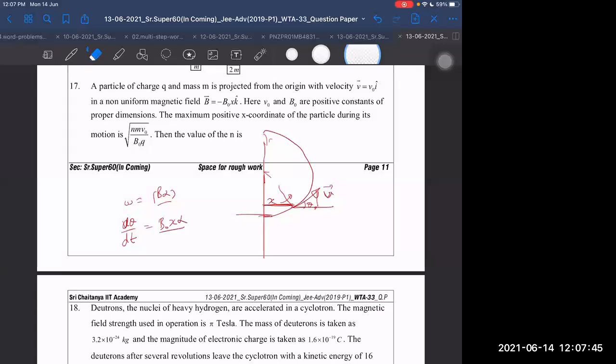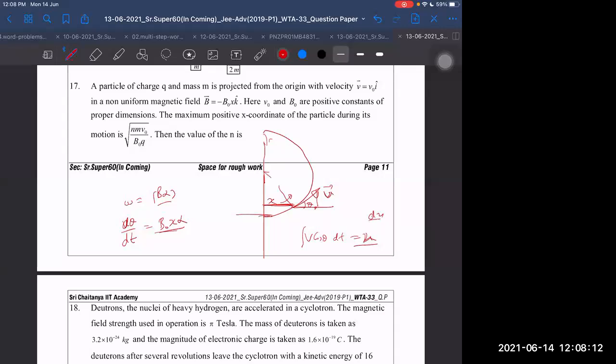Let me check another method also. Let us say I want to get theta as a function of time, and x is given here. Theta is the angle turned by velocity. Initially it was 0, finally it is turning by an angle theta. If I get x and theta relation, then I will just integrate theta from 0 to pi by 2 and I will get the answer. Only thing is I have to write x in terms of theta. X in terms of theta, how to write? One thing is it is v cos theta into dt integral that is equal to x. That is not much useful because it is coming in integration.